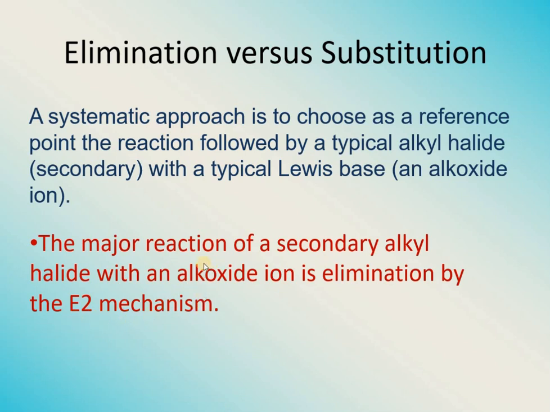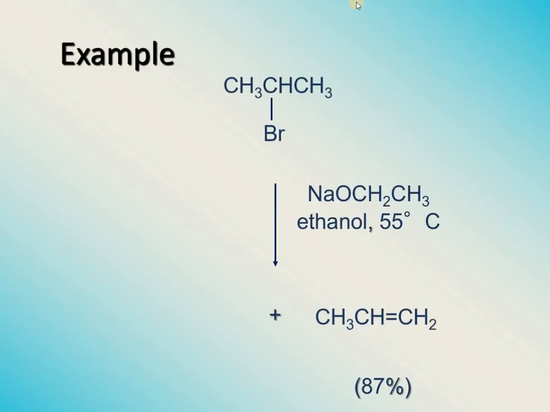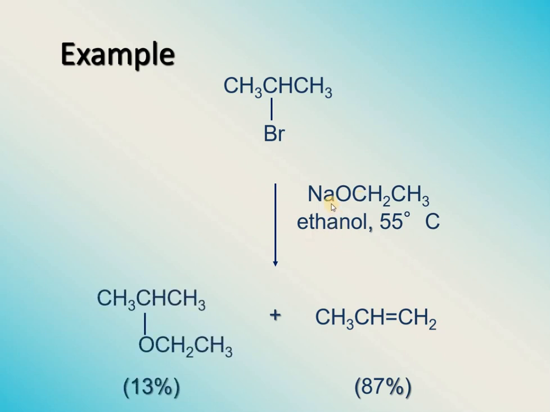Now if we keep on changing the substrate and the base, we will see how elimination or substitution reactions will be favored. Well, let's take a typical example of a secondary alkyl halide being treated with a base, sodium ethoxide in ethanol. In fact, at 55 degrees centigrade, we see there are 2 products formed. One of them is the elimination product, that is alkene, and the other one is the substitution product. Consider these typical conditions, typical substrate and typical base. Under these conditions, the major product is the elimination product, that is propene.